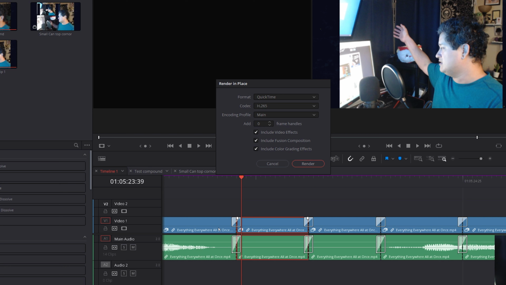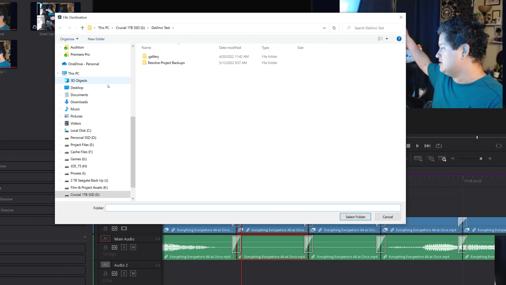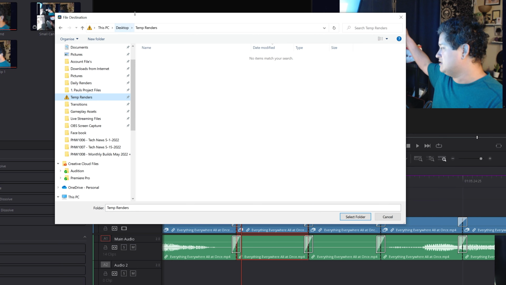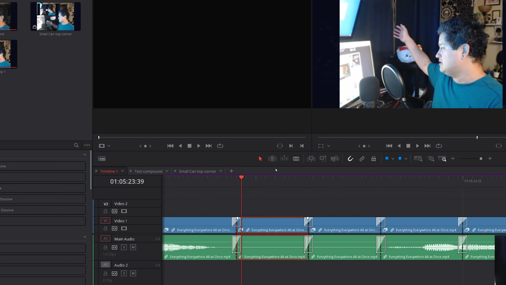If you want to add some frames here, that way you can do transitions. And also the cool thing is, if you have Fusion inside of your comp, you can include Fusion composition and color grading, you can include it all. Really cool. Hit render, same thing. You select where you want to put it. I'm going to put it in temp, select, and it starts rendering.